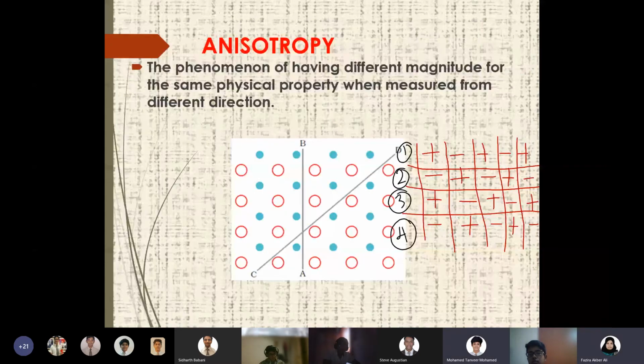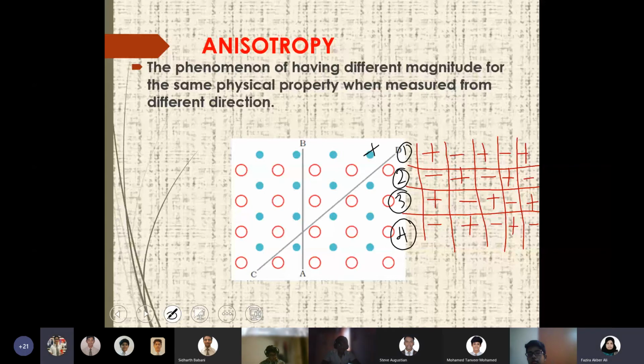Thank you, ma'am. Okay. Looking into this diagram, tell me what is the total charge in the first row? If you calculate the total charge, what will be the total charge? Ma'am, it will be positive, right? Yeah, it will be positive because there are 3 positive and 2 negative, right? Yes, ma'am. So overall 2 negative will be cancelled with 2 positive. So overall will be a positive. Okay. What about the second row?